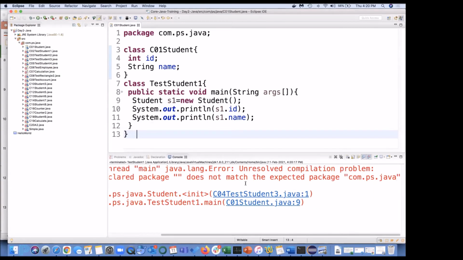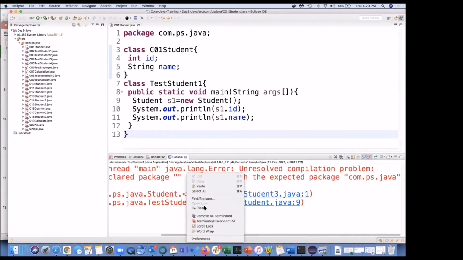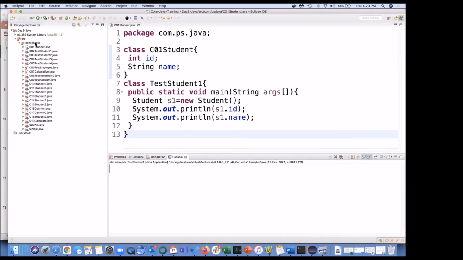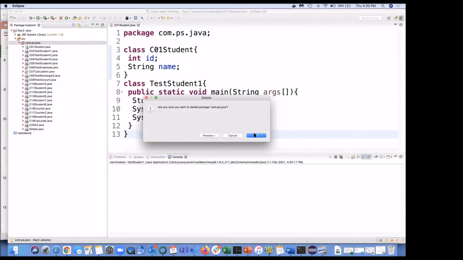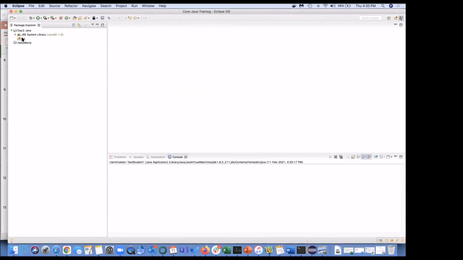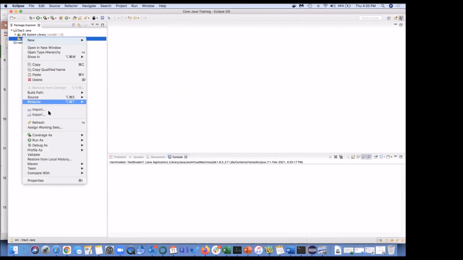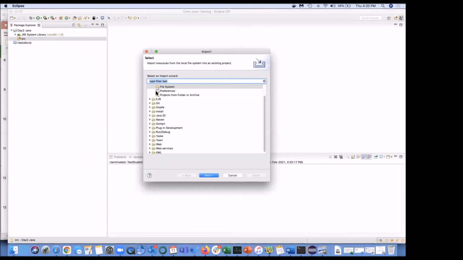Exception in main thread, unresolved compilation problem, does not match with com.ps.java. So what I will do, instead of fighting with this error, we'll be doing it later. Let me delete this. Let us have that in the default package itself. Let me re-import it once again.